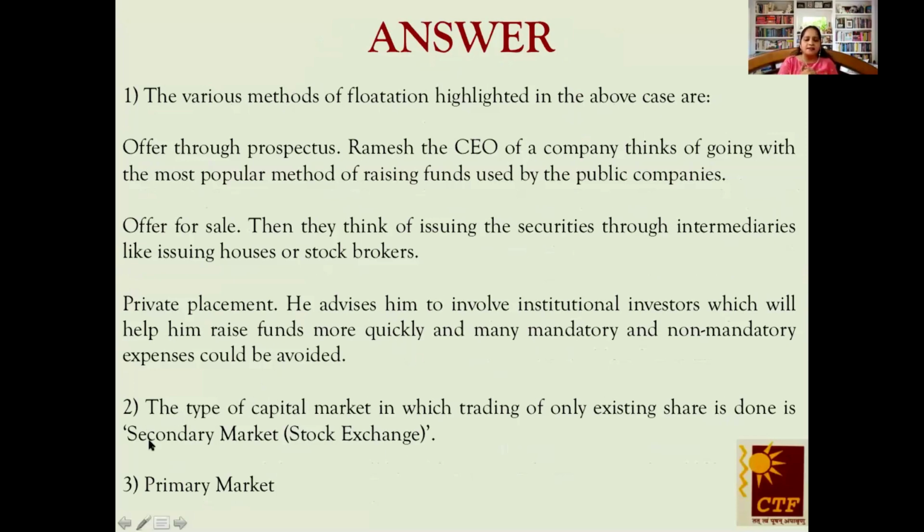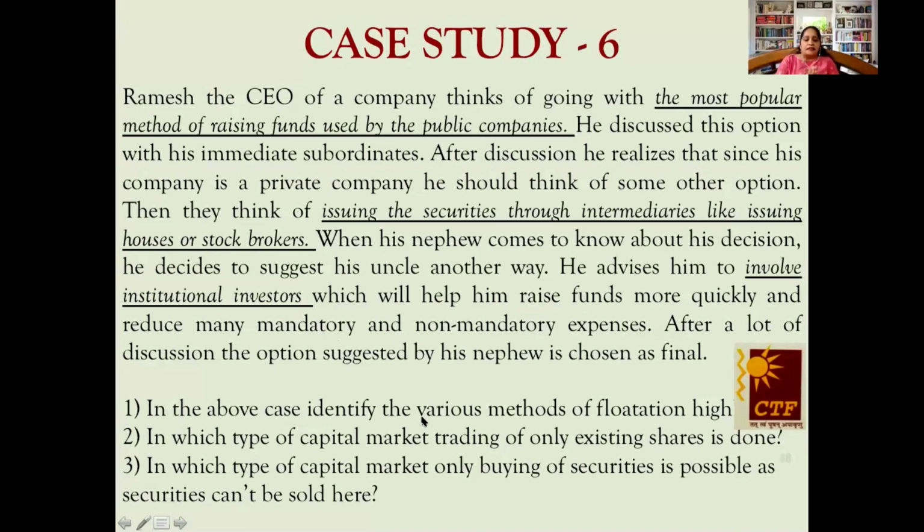Previous slide, ma'am, please. Okay. Type of capital market where trading only of existing securities is done. So existing means second-hand securities, that's secondary market or stock market. And the type of capital market where only buying takes place. Only buying takes place in primary market, because secondary involves buying and selling both, but primary involves only buying.